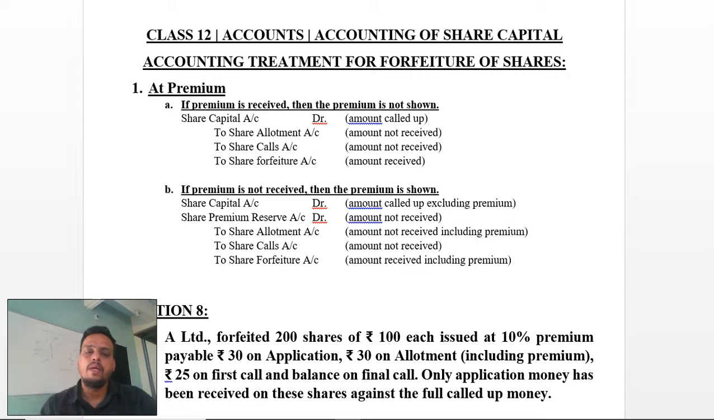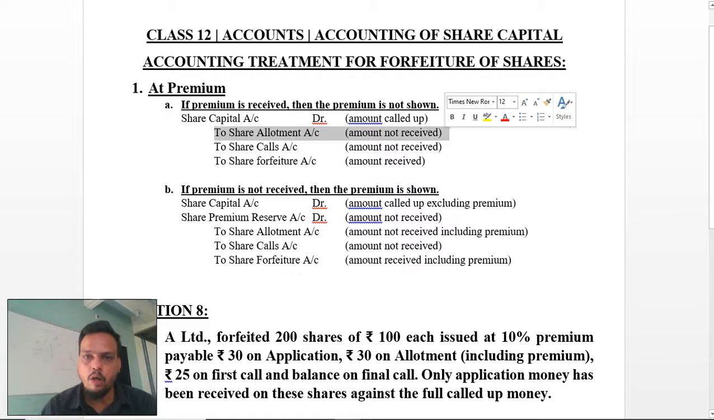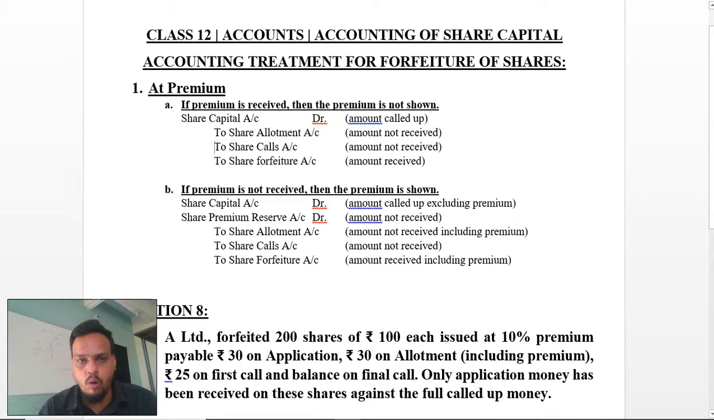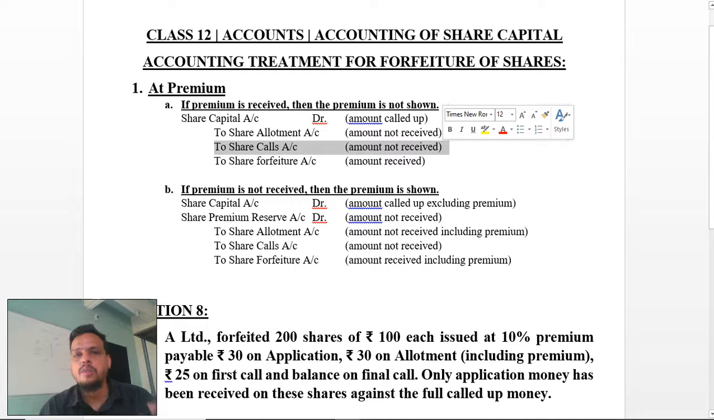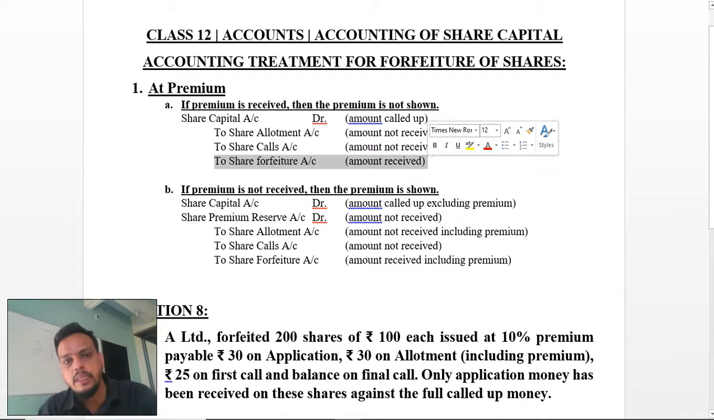Then, if we are talking about share capital, in that we have to write the amount which we have called up. Then, in this highlighted part, it has been said that to share allotment account, if you have not received any amount on allotment, that entry has to be entered here. Now, to share call account, in this also the amount which has not been received has to be mentioned over here. Now in share forfeiture account, the amount whatever you have received has to be entered in this way.